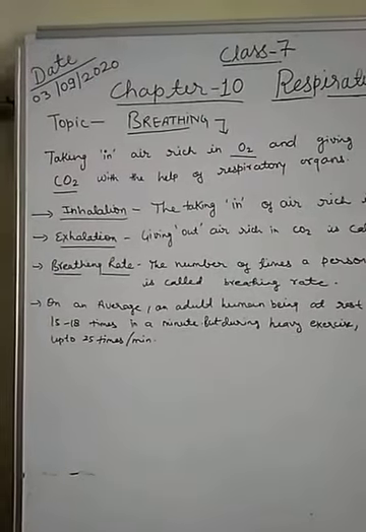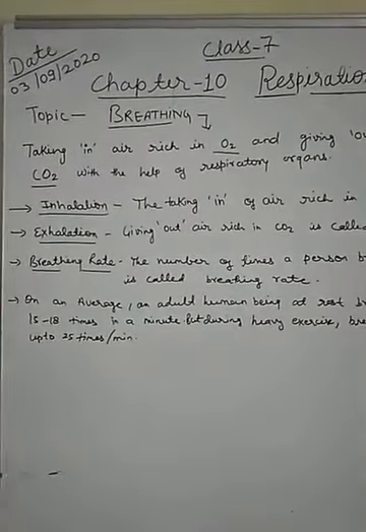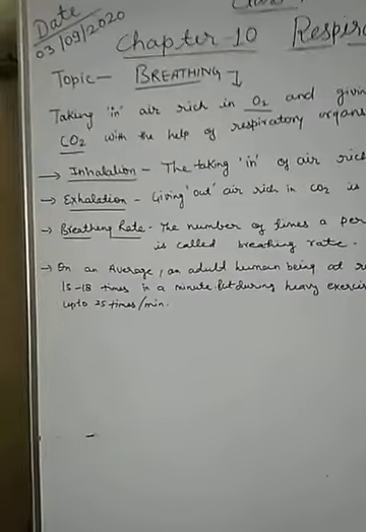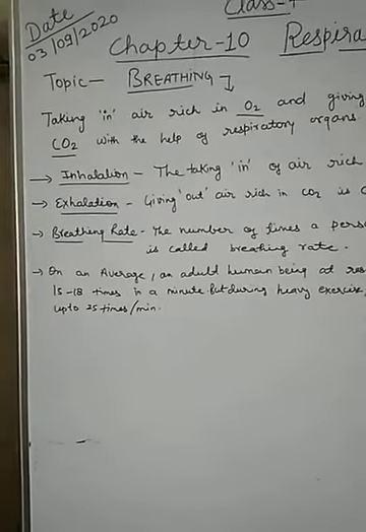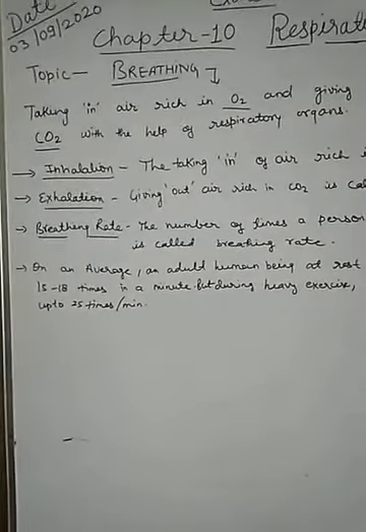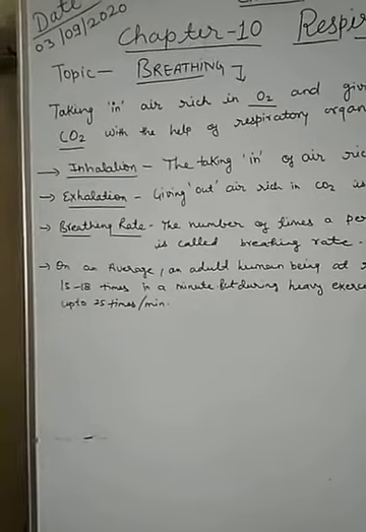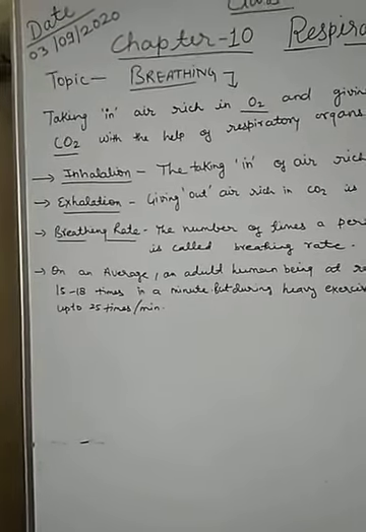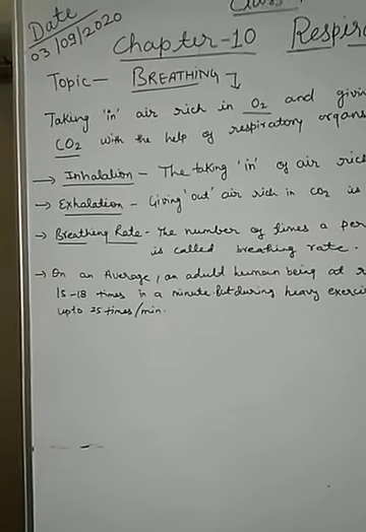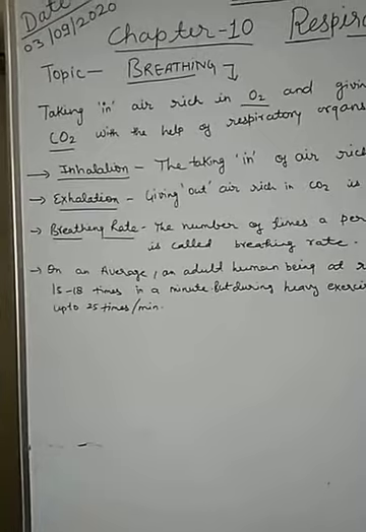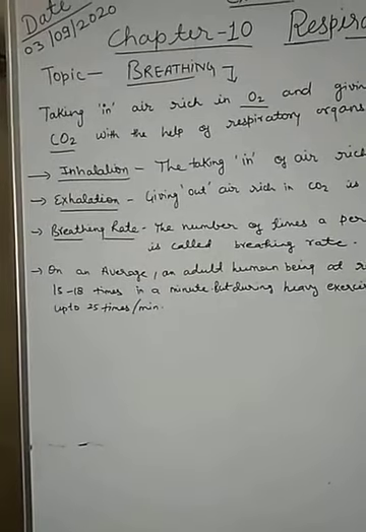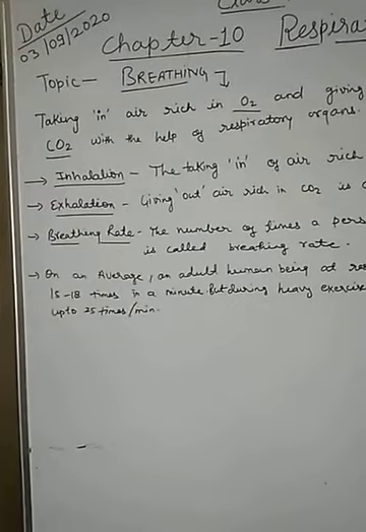Today is 3rd September and we are studying chapter number 10, that is respiration in organisms. Children, in the previous lecture, that is lecture number 1, we discussed cellular respiration. And we all know that the process of breakdown of food for getting energy, which takes place inside our body cells with the help of oxygen, is called cellular respiration, and there are two types of respiration, that is anaerobic respiration and aerobic respiration.